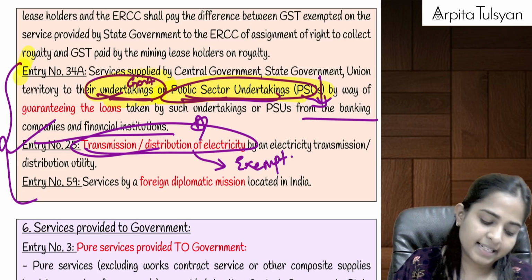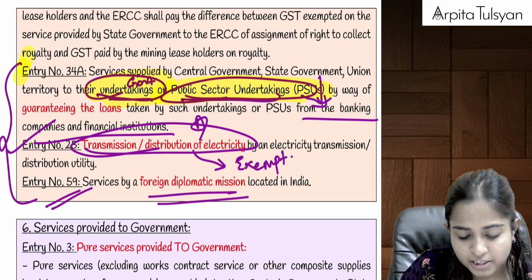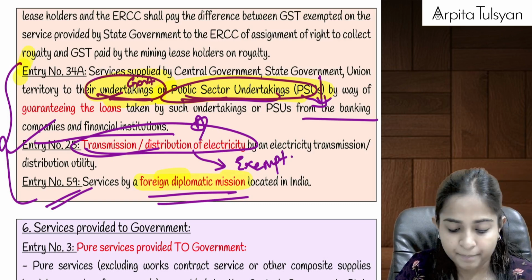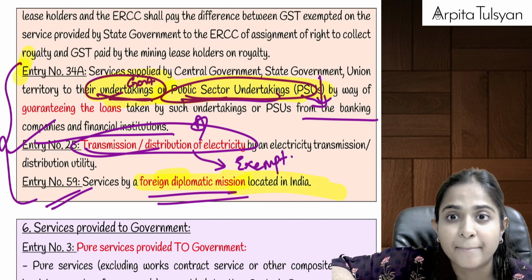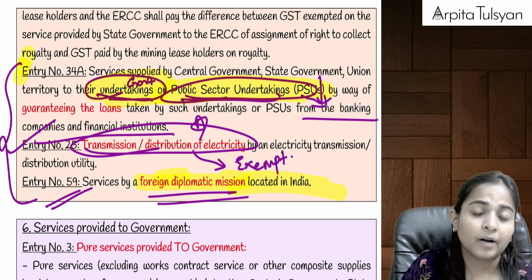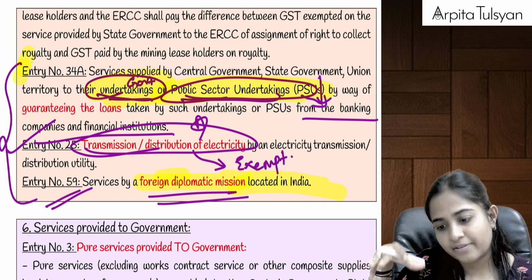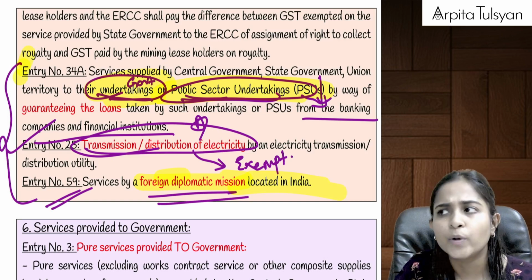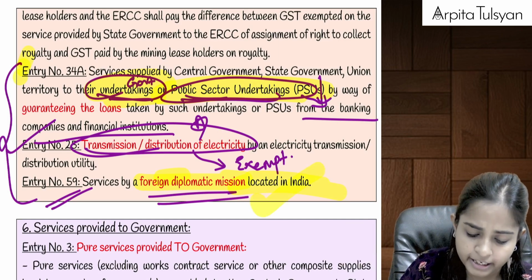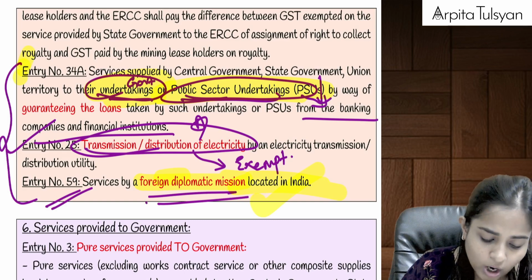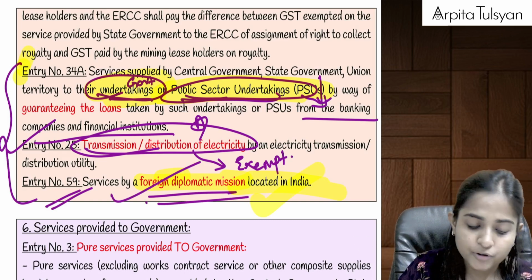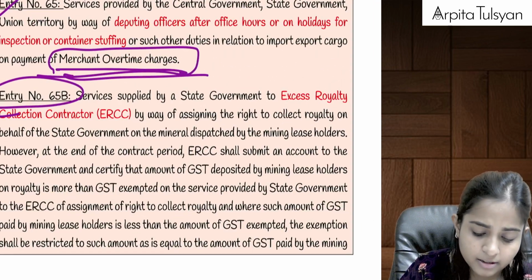And the last entry, that is entry number 59, which talks about services by a foreign diplomatic mission located here in India. If there is a foreign embassy here in India which is providing visa to the students, visa to any travelers, etc. We have got the US embassy, the UK embassy, and many different countries' embassies located here in India. If they are providing any services to us, then they are not GST registered, so they are not going to collect any GST on the same.